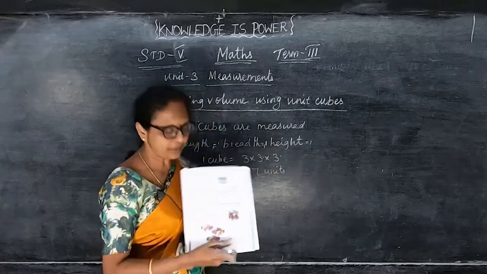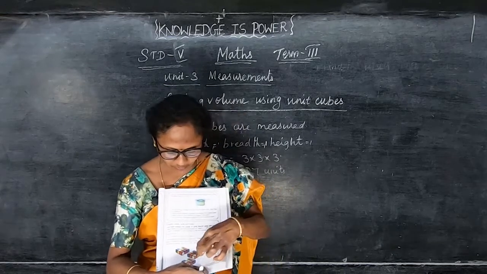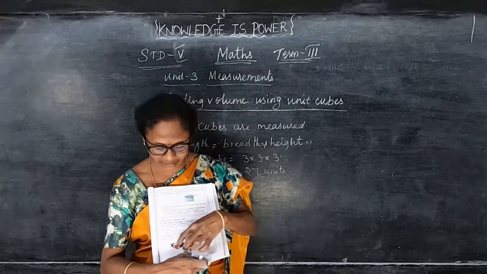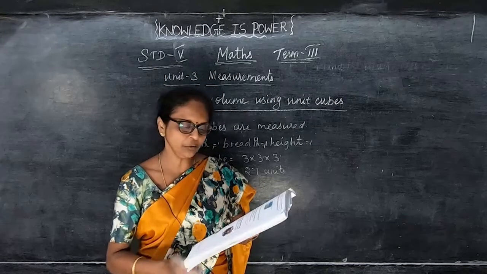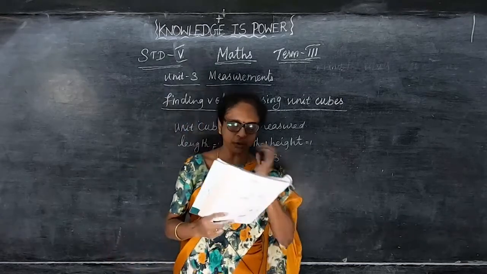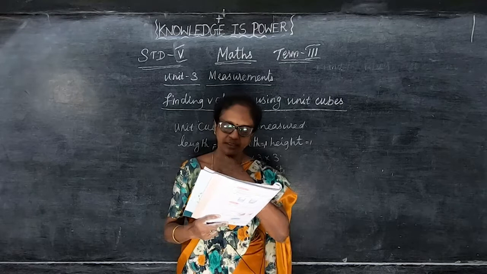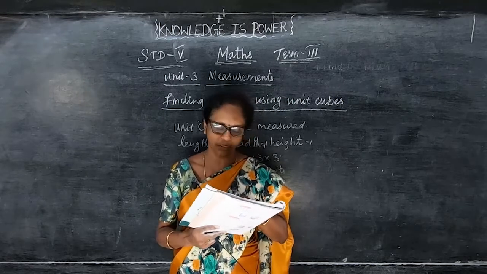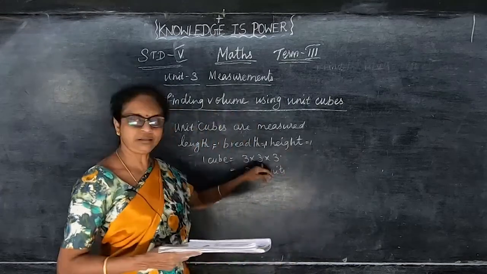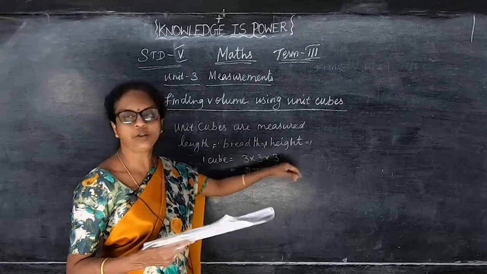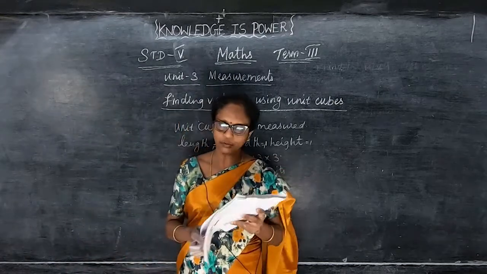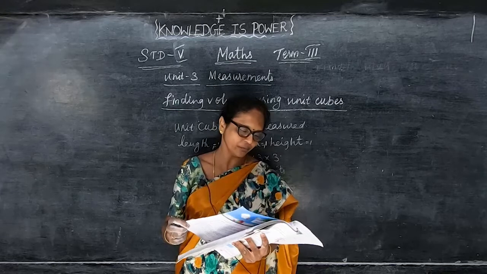So this cube, everyone has seen it. This cube has 3 pieces along each side. So 3 into 3 into 3 is equal to 27 units. The cube can be filled with 3 layers, 3 rows and 3 columns. Okay, so length, breadth, height: 3 into 3 into 3 is equal to 27 units.